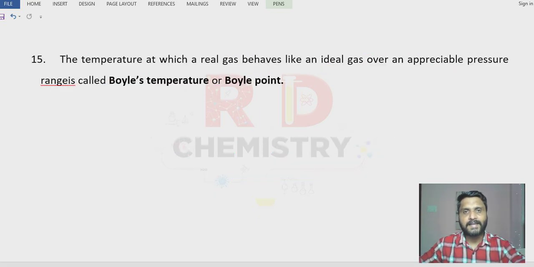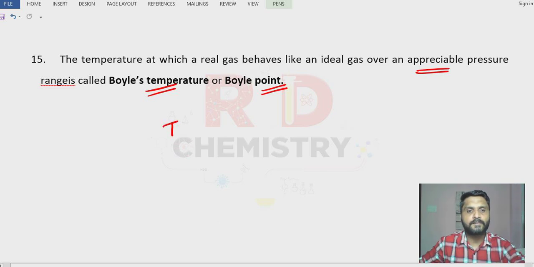Students, a real gas can be converted into ideal behavior at a particular pressure and temperature. The temperature at which the real gas behaves as an ideal gas over an appreciable pressure range is called the Boyle's temperature or the Boyle's point. Okay. So how to calculate that Boyle's temperature? T_B, T stands for temperature, B stands for Boyle, is given by the formula: a, the van der Waals constant, divided by the ideal gas constant R times the van der Waals constant b. So a divided by Rb you have to remember. Okay.